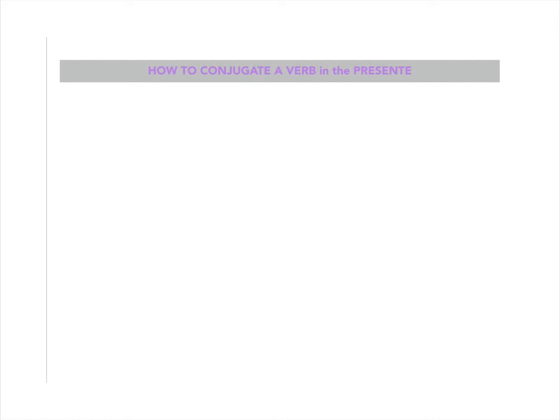Next up, let's go over how to conjugate a verb in the presente. Okay, that's the first tense that we're going to do. Presente, which is that you're doing it right now. All right, certain verbs end in ARE, ERE, or IRE. These are our regular verbs. So what you're going to do is take off the ARE, ERE, or IRE, and then add the endings to what's left. And what's left is called the stem.